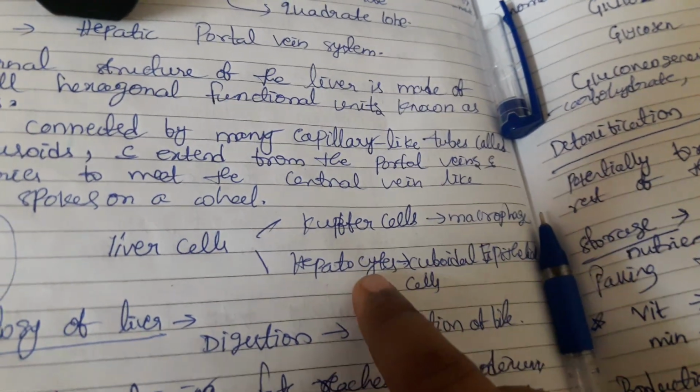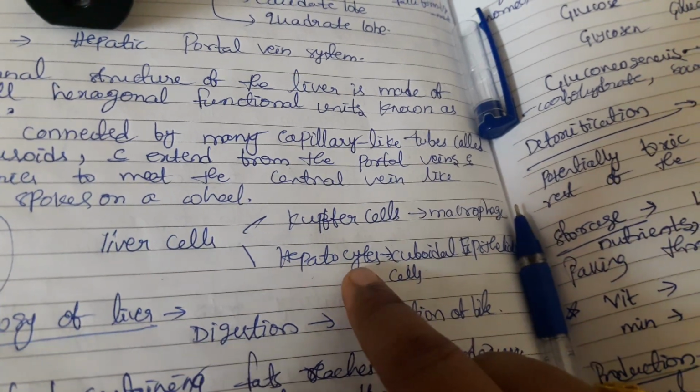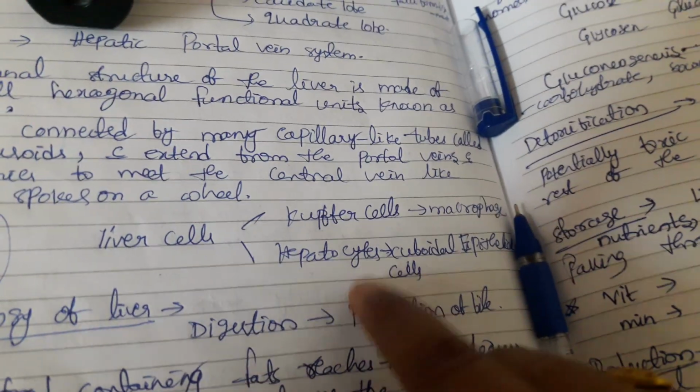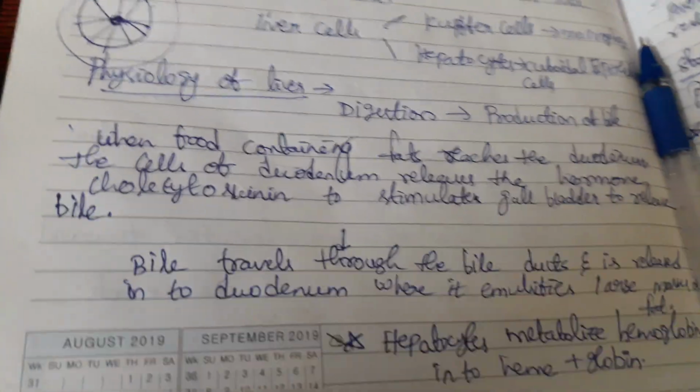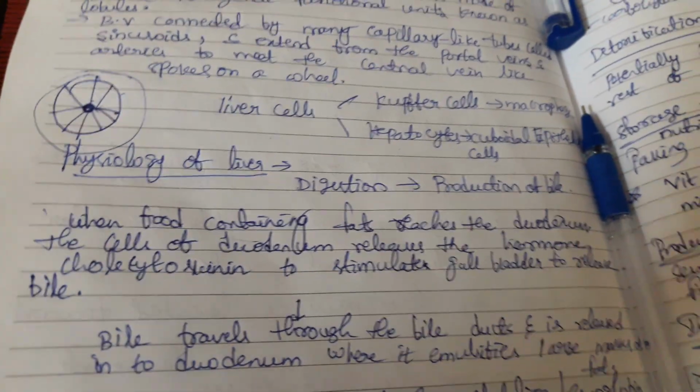Hepatocytes perform most of the liver functions, that is metabolism, storage, digestion and bile production etc. will take place by these hepatocytes. Next, coming to the actual physiology of the liver. The first function of the liver, physiology means functions.